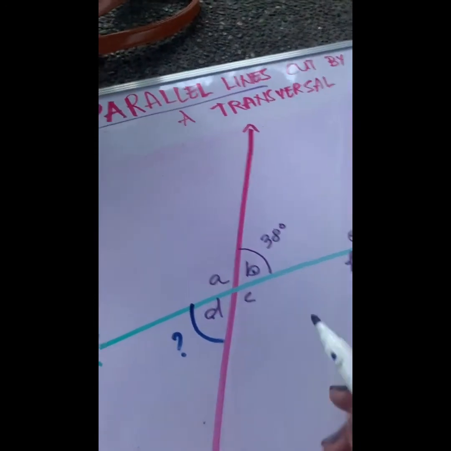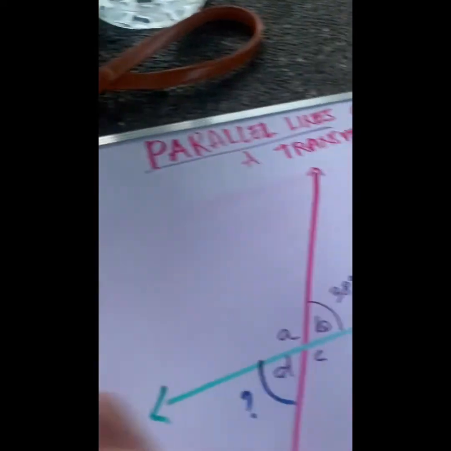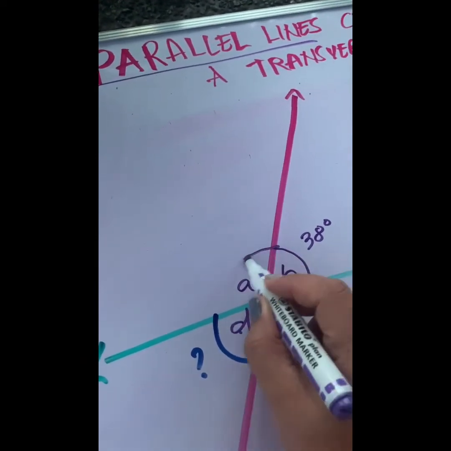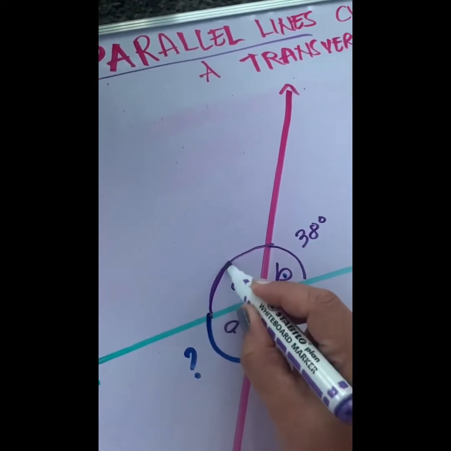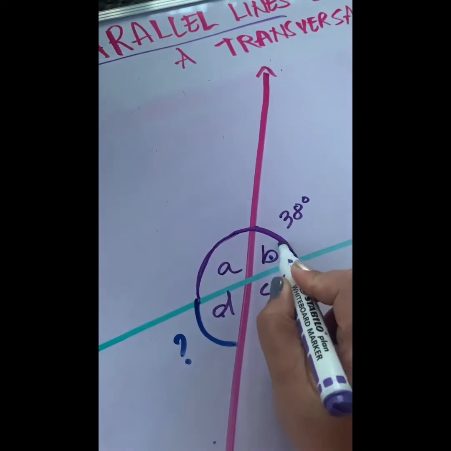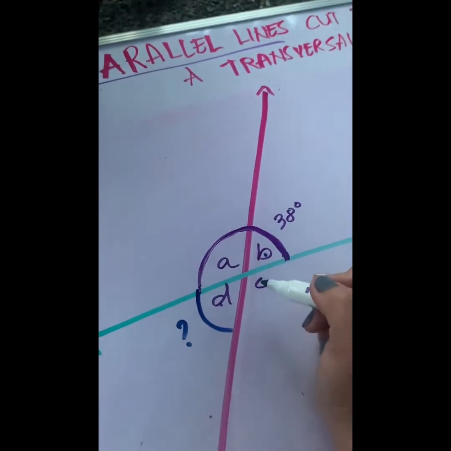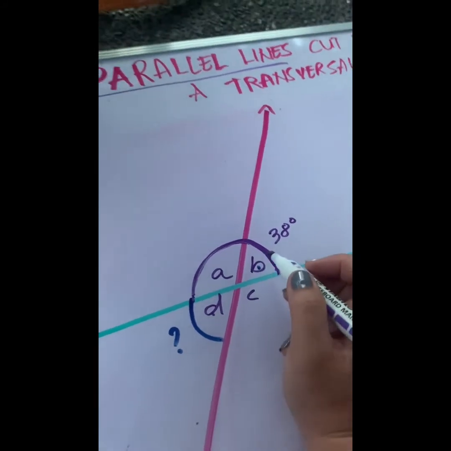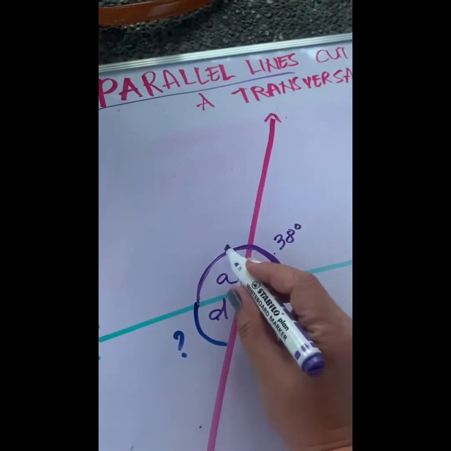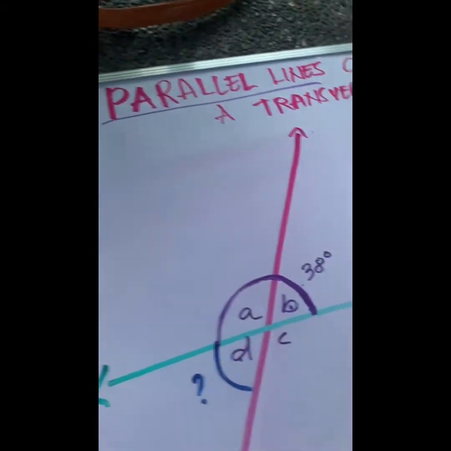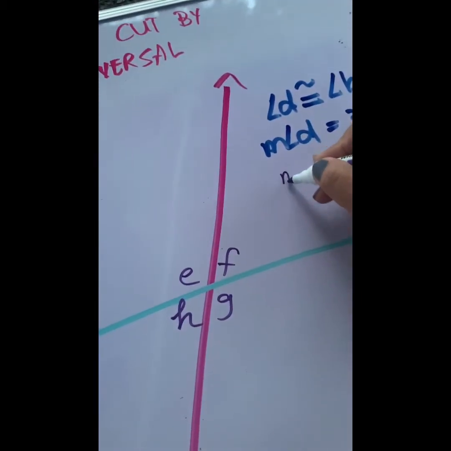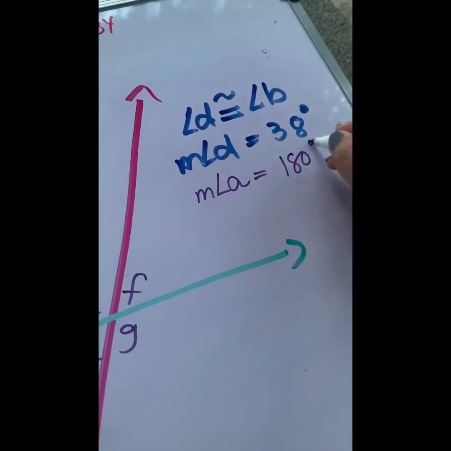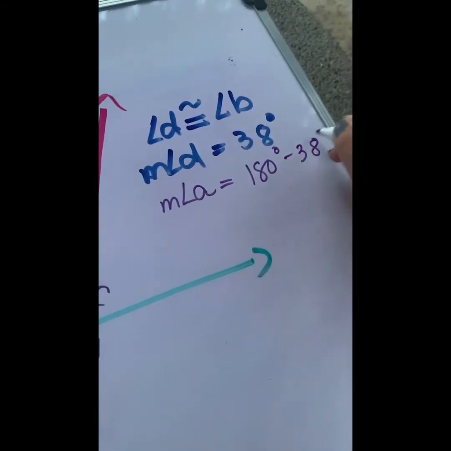Yes, you can. Look at these angles. A and B are angles on a line. If they are angles on a line, they are supplementary. It means their sum is 180, correct? So if this is 38, to get angle A, measure angle A will be equal to 180 degrees minus 38 degrees.